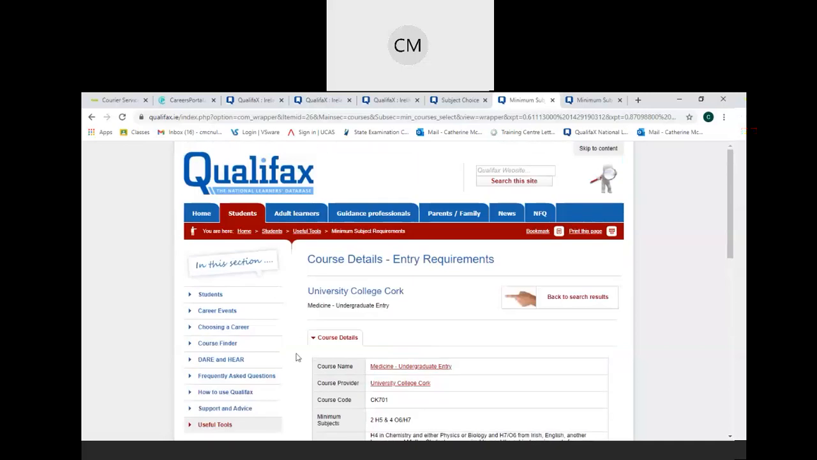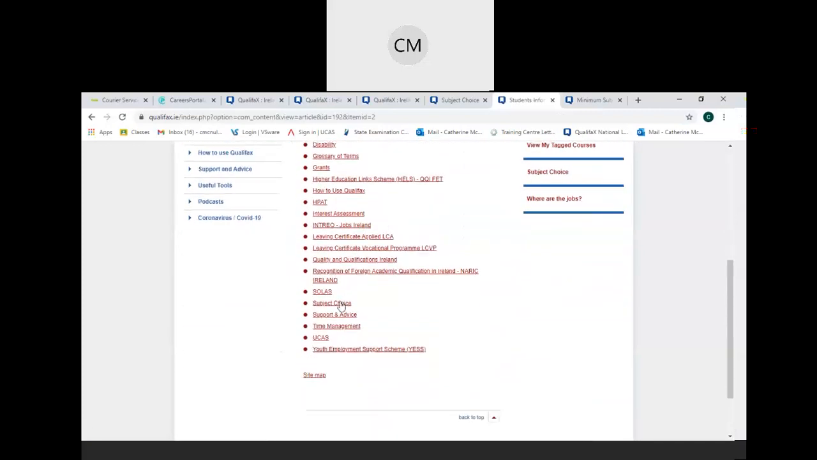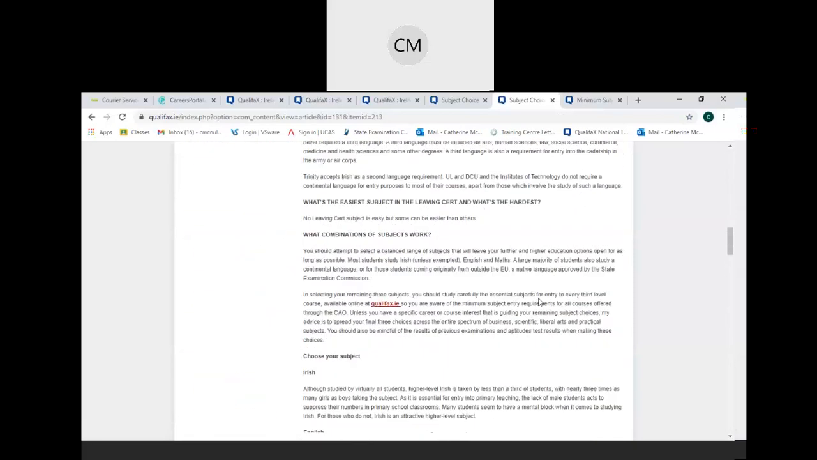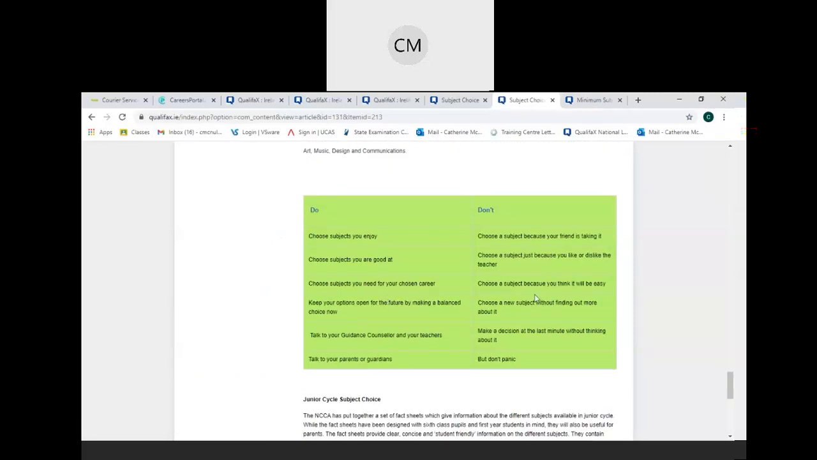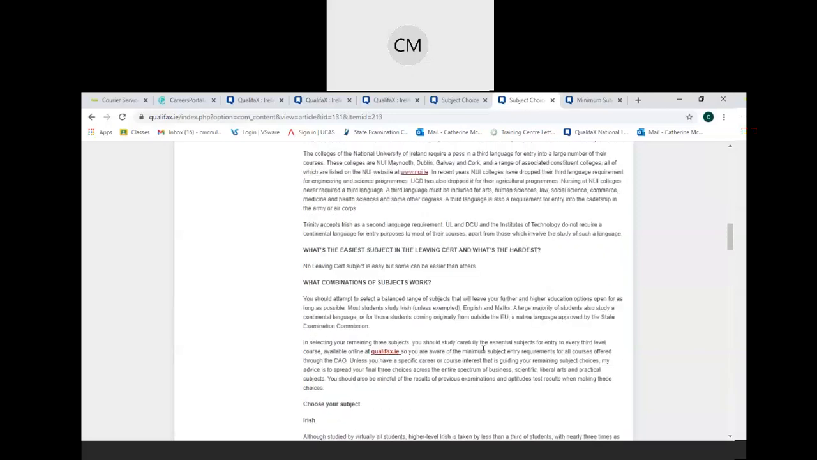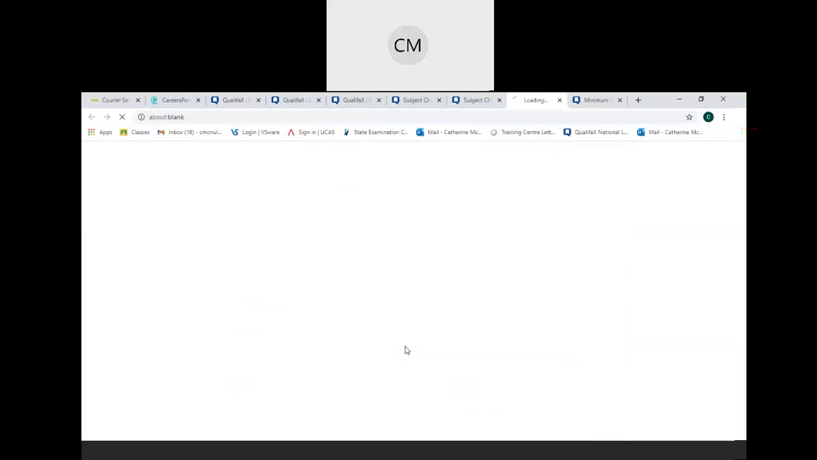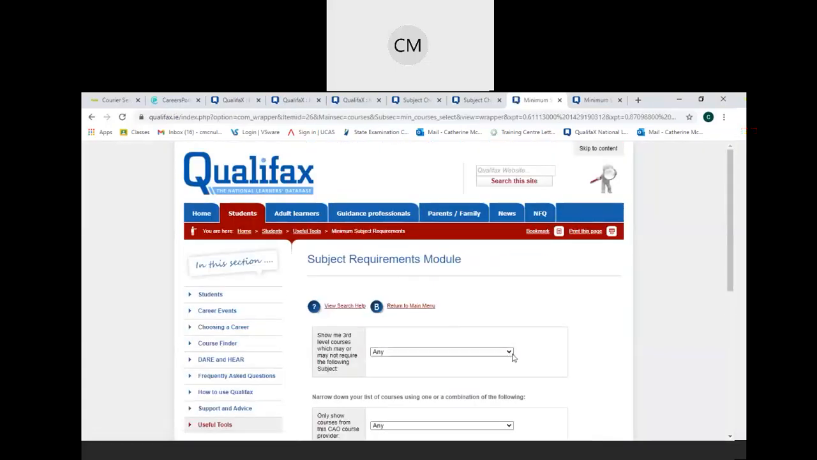So just to go back again, just to remind you how to get into all of that. You go to the Qualifax homepage, you go to students, you go to subject choice. And again, you have all your general information here. And if you scroll right down to the bottom, they actually have a table of do's and don'ts, tips about choosing your Leaving Cert subjects. And then near the top, you have your link to look at those specific subject requirements, Leaving Cert subjects, and then filter out.